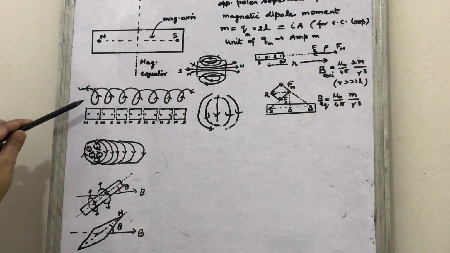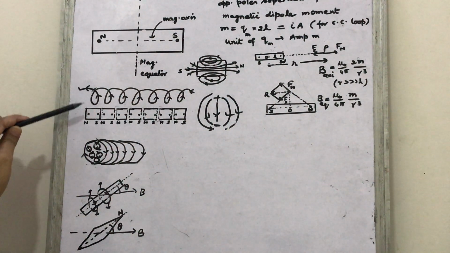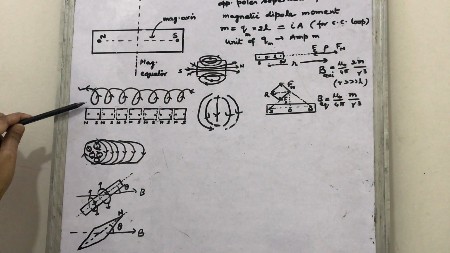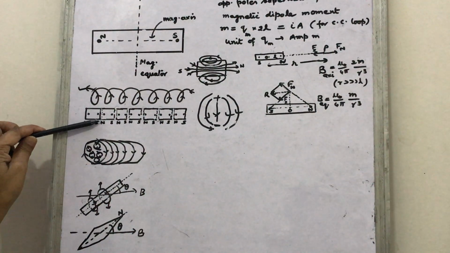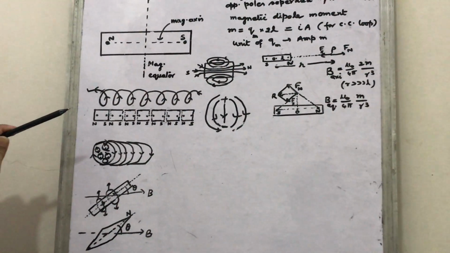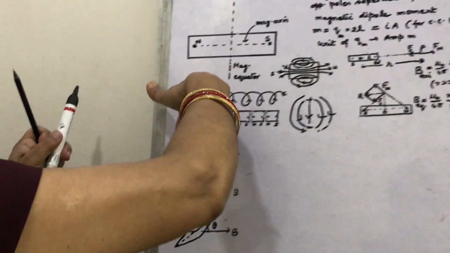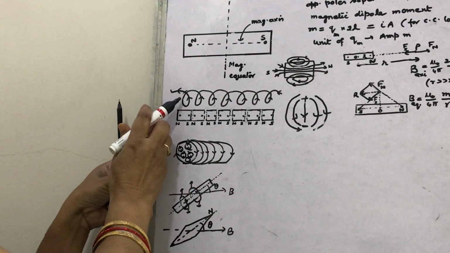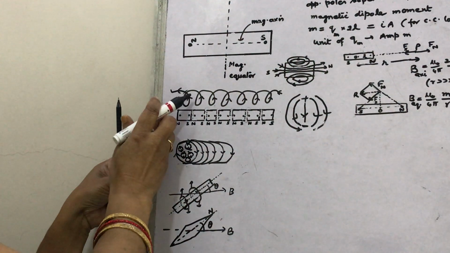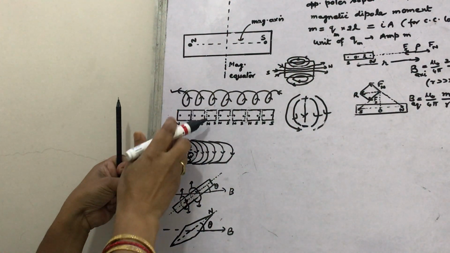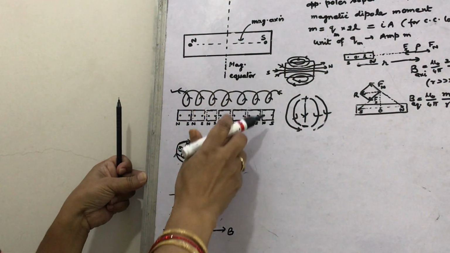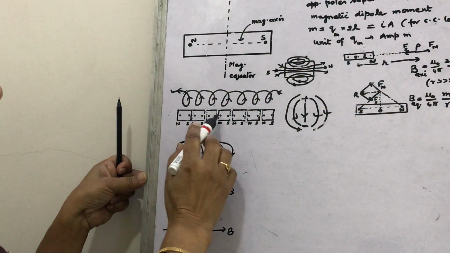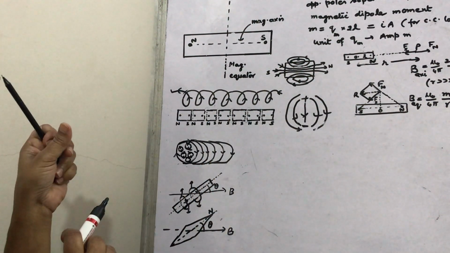We can assume that one current carrying loop is equal to one bar magnet having its north and south pole as per the direction of current. Look, here this is north pole, so this will be south. So for this loop, this will be the magnet. For this loop, this will be the magnet. In this way, so many smaller magnets are joined in series.